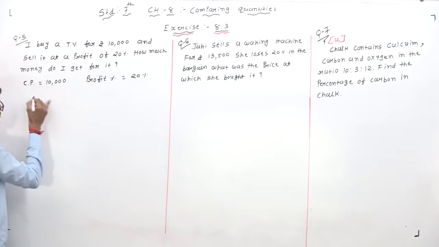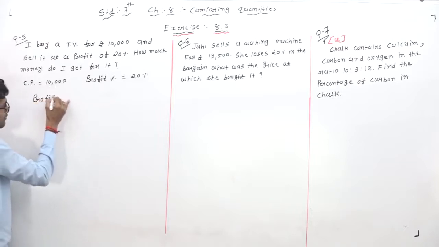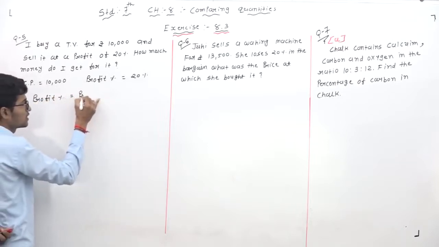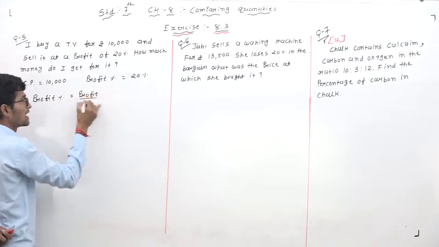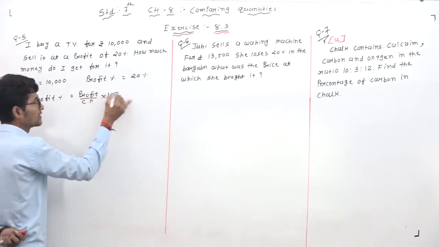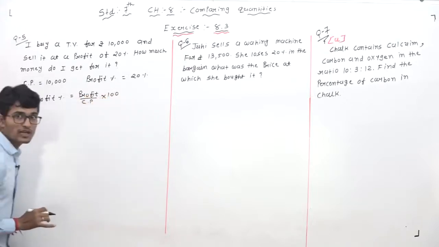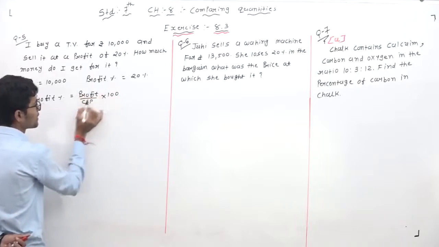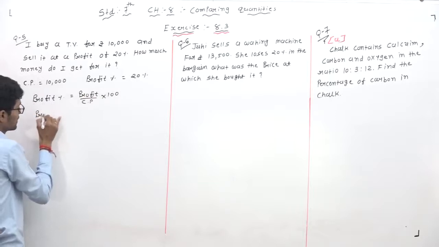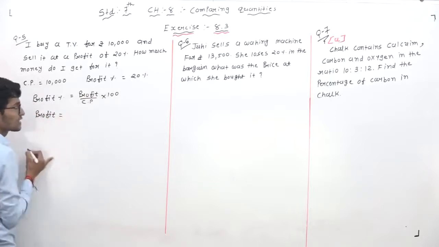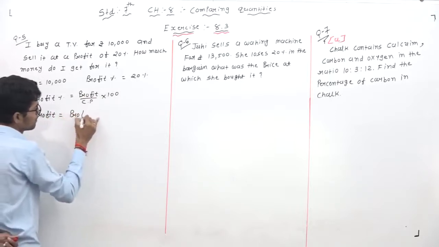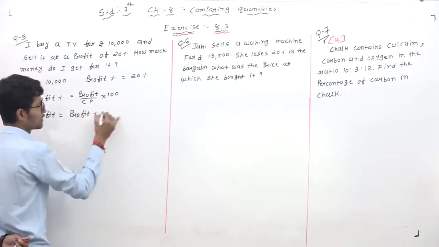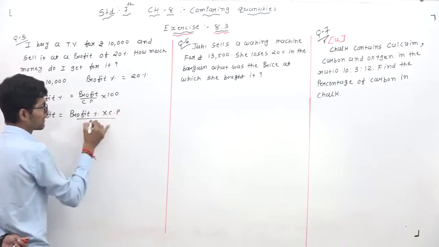So dear students, what is the profit percentage formula? Profit percentage is equal to profit by CP multiply by 100. So this one is the profit percentage formula. Understand? We will find the profit. So this one is our profit. It means profit is equal to profit percentage multiply by CP and divided by 100.